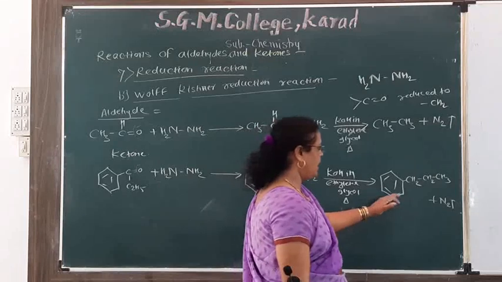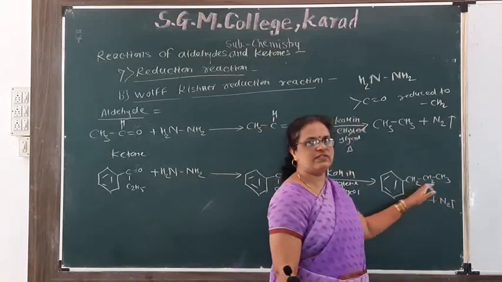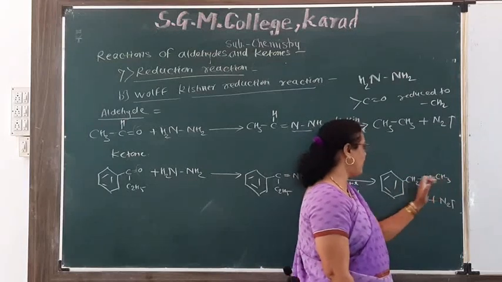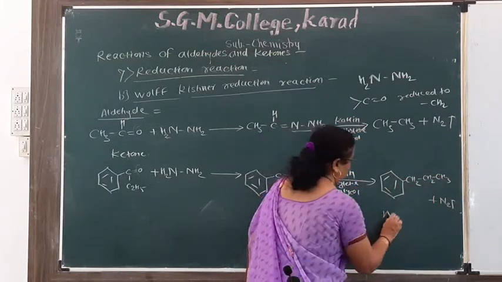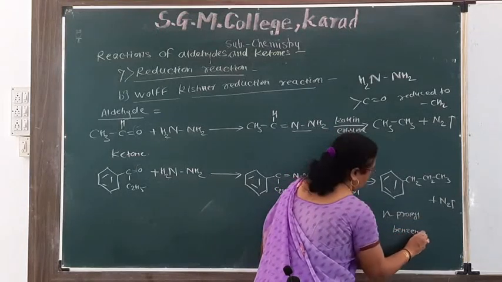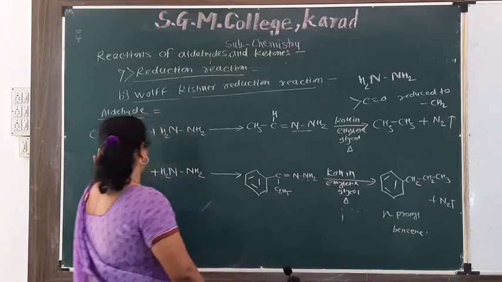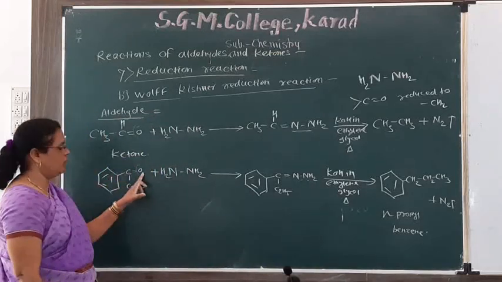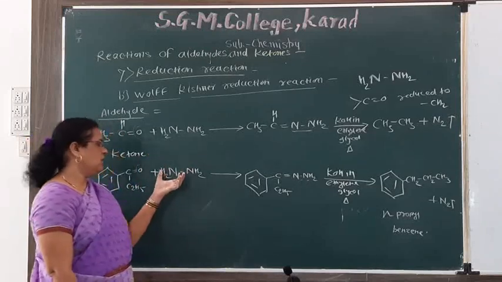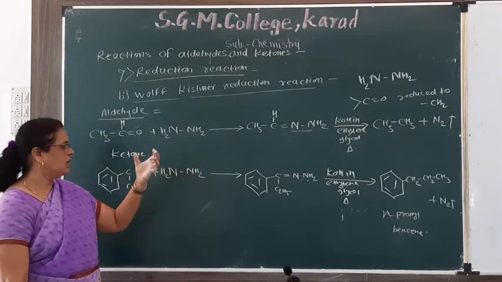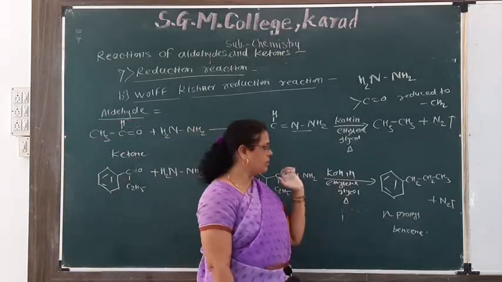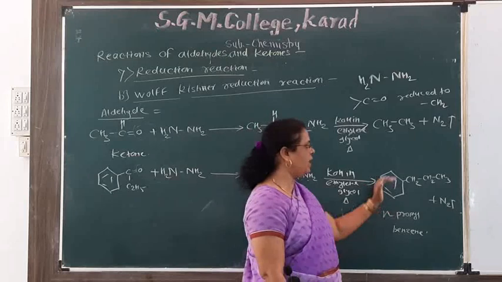This is called n-propyl because this is a straight chain: 1, 2, 3 carbon atoms means propyl group, n-propyl benzene. Here ethyl phenyl ketone on reduction with alkaline hydrazine in presence of ethylene glycol as a solvent gives n-propyl benzene.